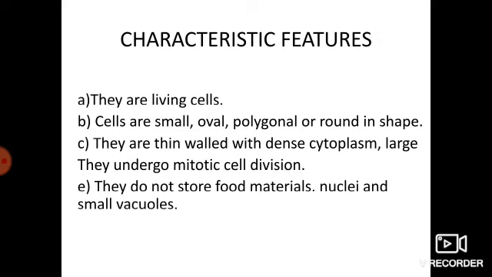Then we will see the characteristic features of the meristem. First, they are living cells that we know. Second, the cells are small, oval, polygonal or round in shape. Third, they are thin walled with dense cytoplasm and large nuclei, small vacuole, and they undergo mitotic cell division. They do not store food materials.